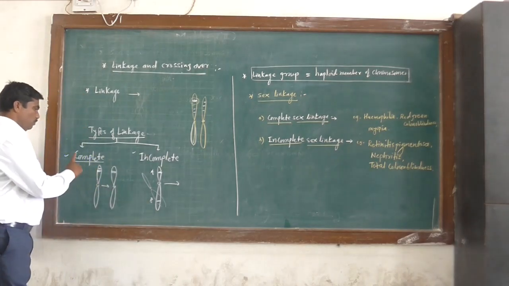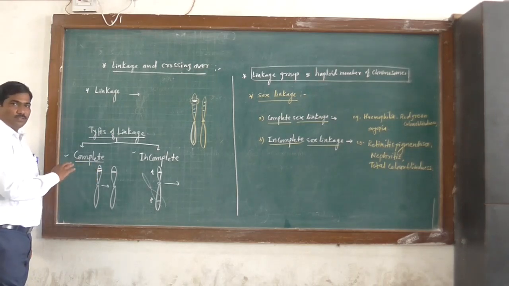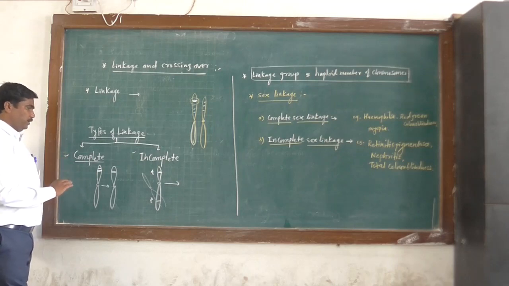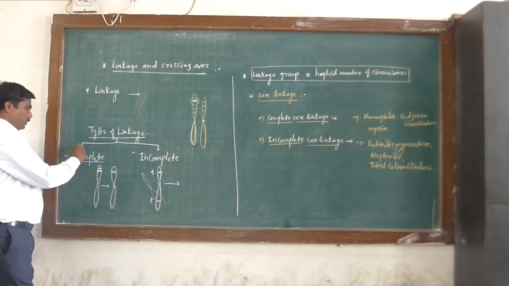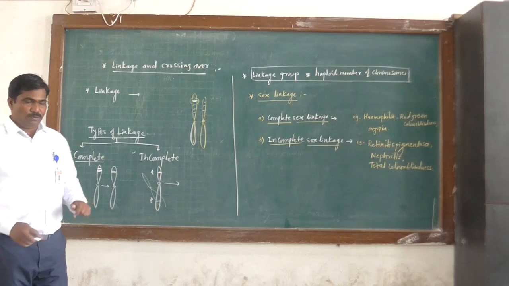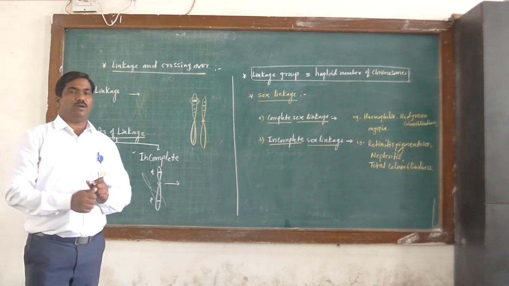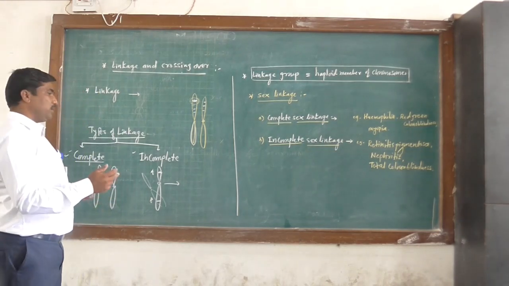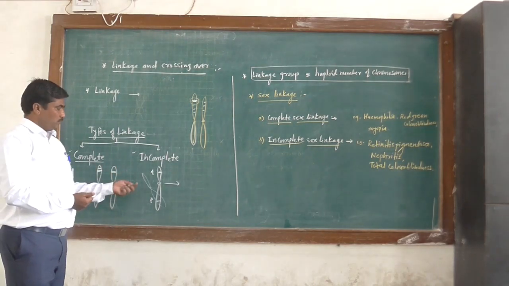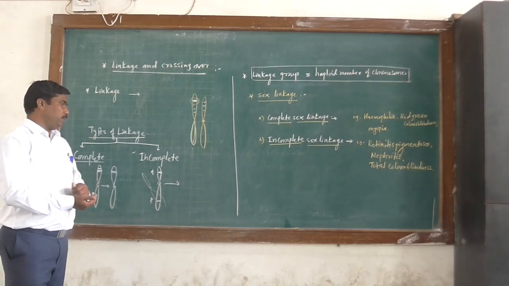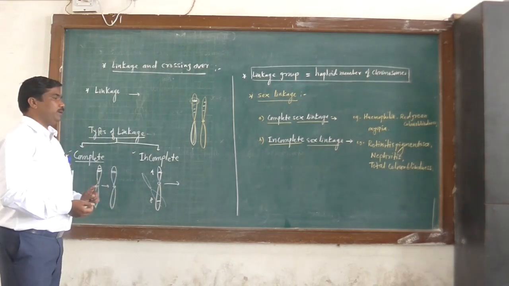Okay, once again, what is complete linkage? Genes are closely located on the same chromosome, and they are inherited from one generation to another generation. This is known as complete linkage or completely linked genes. Due to complete linkage, parental traits occur more within offsprings, or parental traits are inherited more. In incomplete linkage, crossing over takes place, exchange of genetic material takes place, so the parental traits are less inherited.